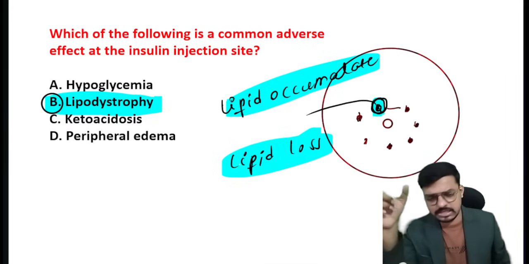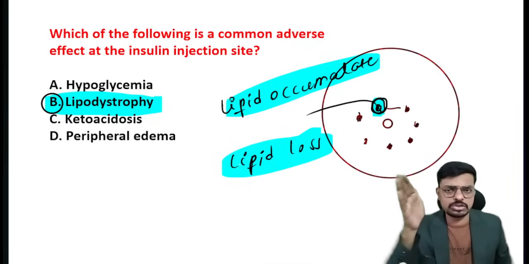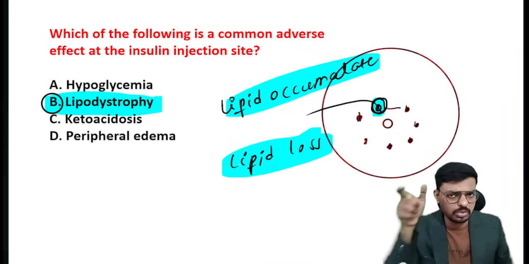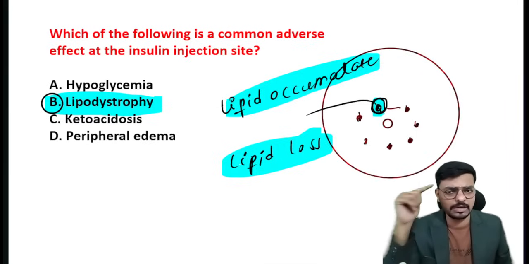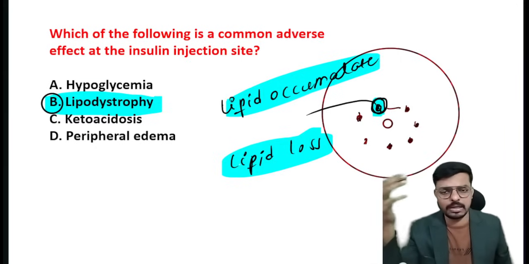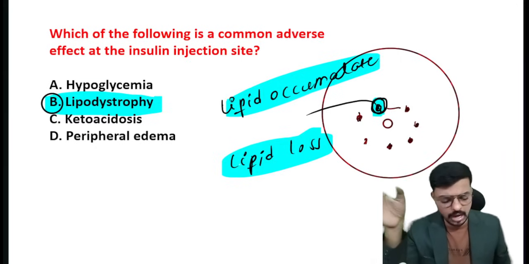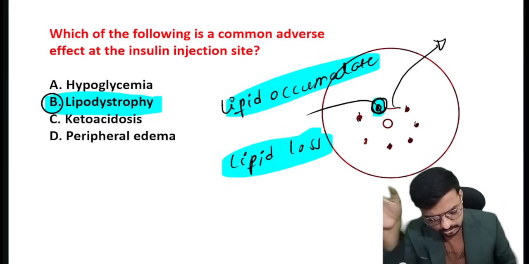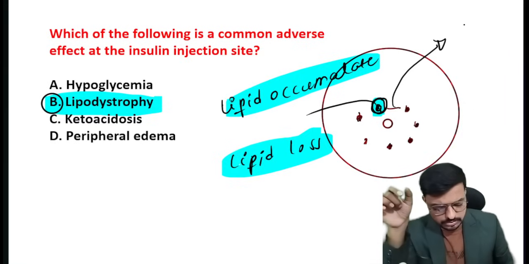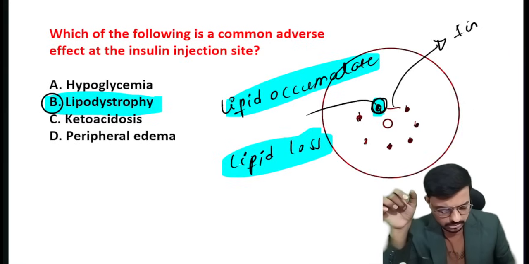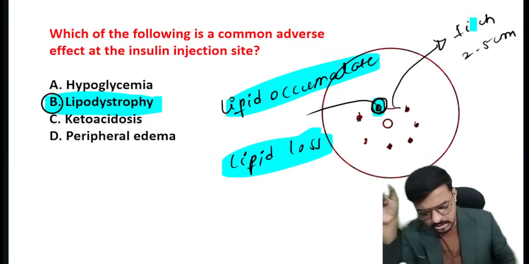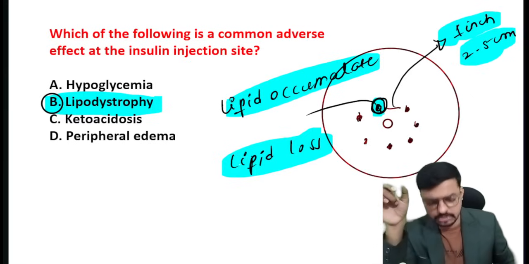So as a primary nursing responsibility and education, we need to tell the patient with diabetes to rotate the site of insulin injection frequently. He should not administer the insulin at a single site repeatedly. He should rotate it very frequently. That is what we need to educate. The gap between two injection sites we need to maintain is 1 inch, or 2.5 centimeters, and the patient must maintain that. That's very important.